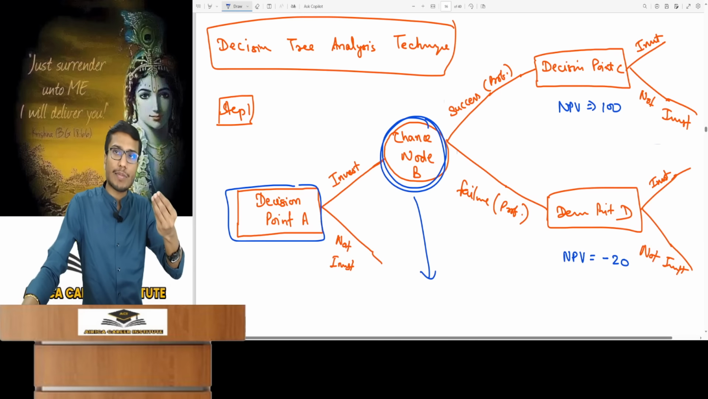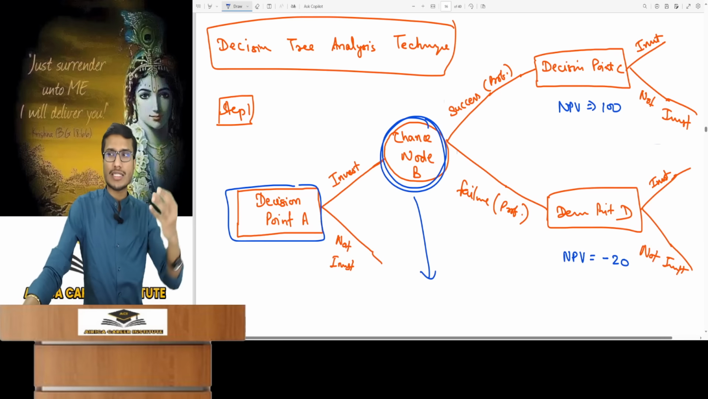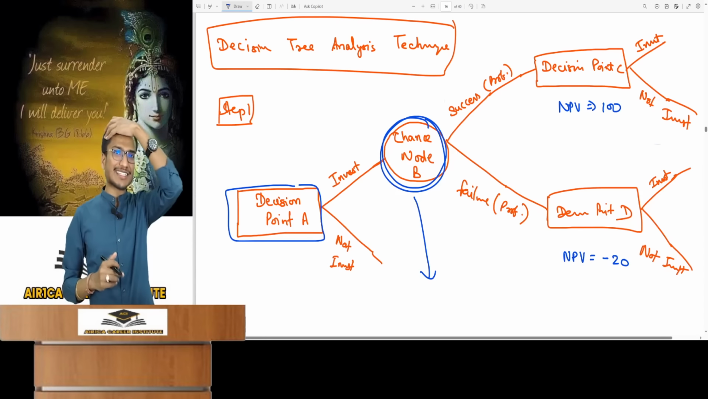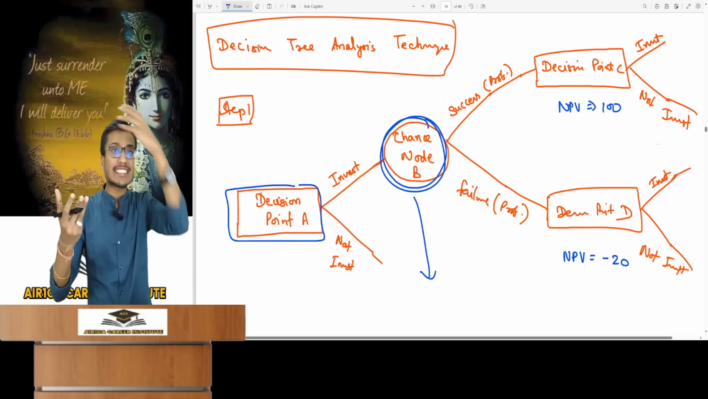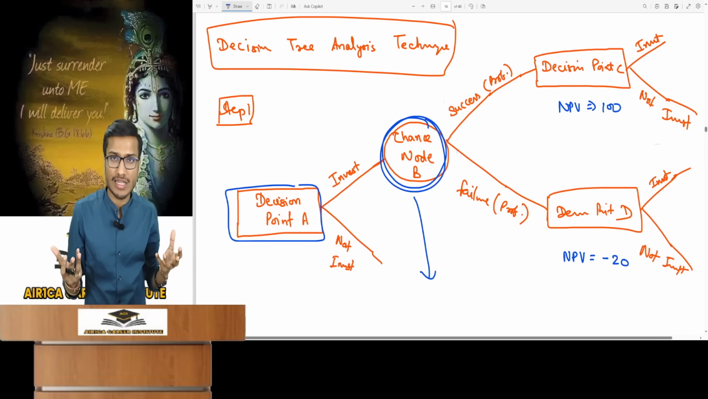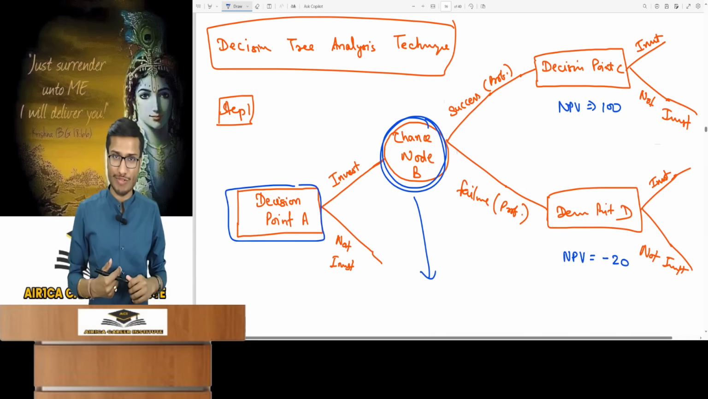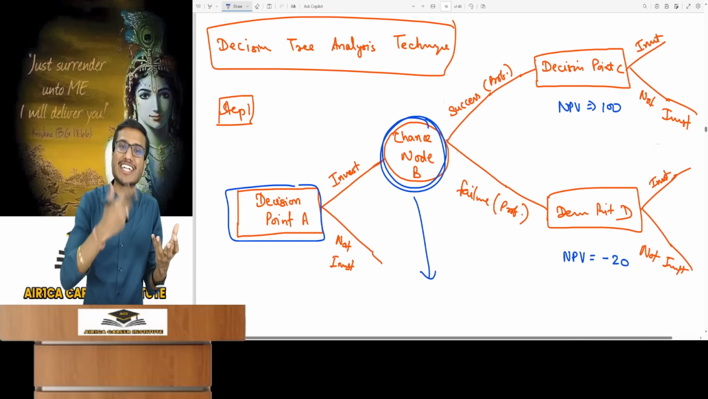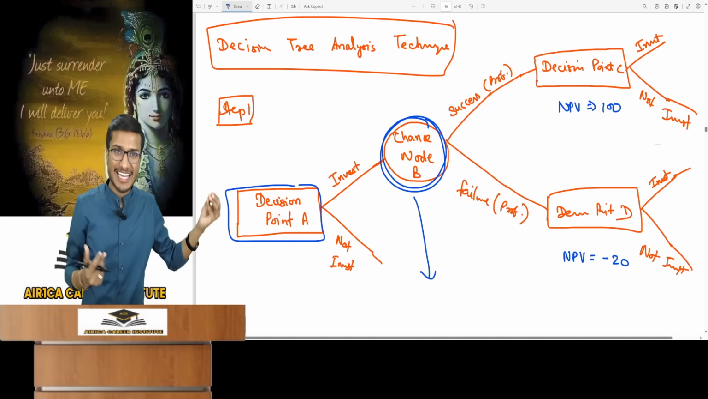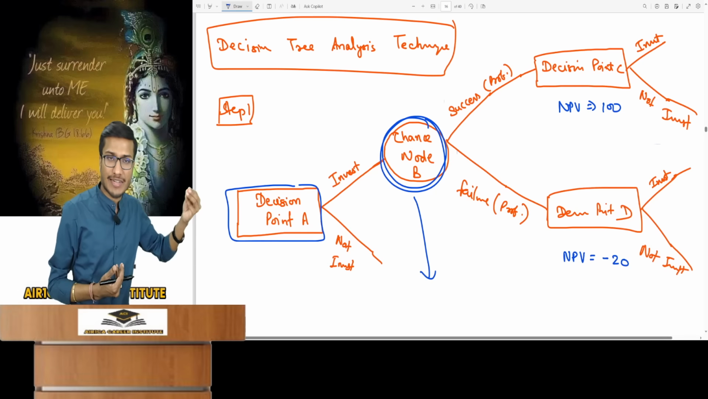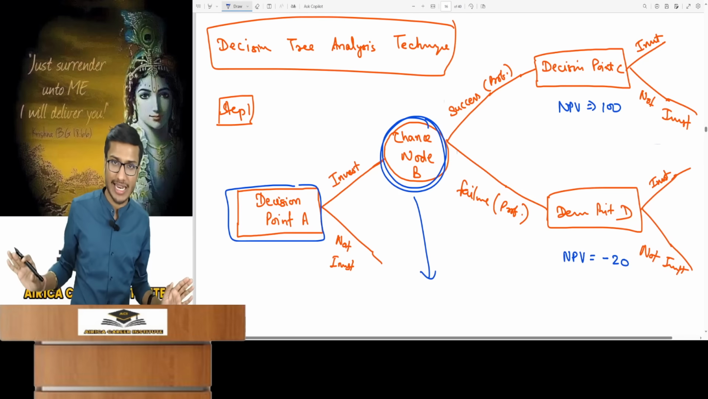For instance, let me take an example. I want to create a software. I want to create a software that can automatically dub videos into any language perfectly. For this software, I first need to conduct research to check if its creation is possible. Once all the necessary research is complete, then I can begin the development process. So the first decision is, should I invest in research or not? The first decision point is invest in research or not. If I do not invest in research, then nothing happens and that is nil.